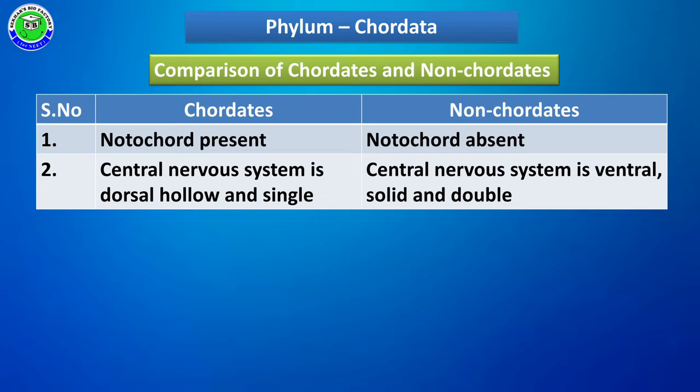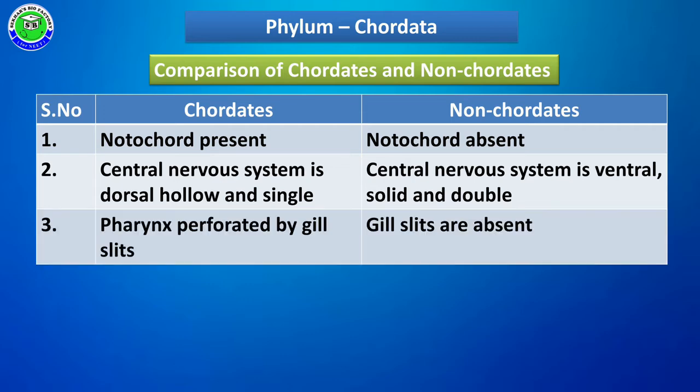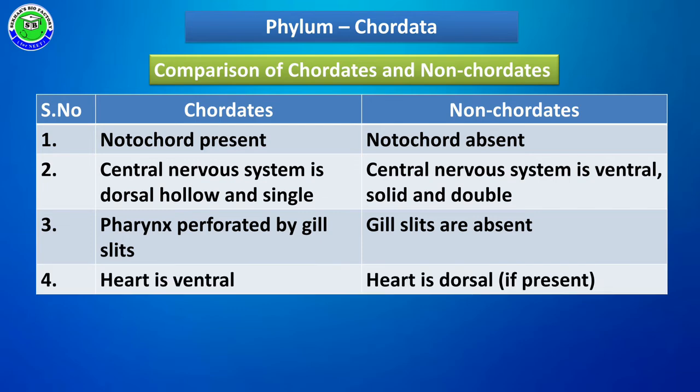It consists of a nerve cord with hollow nature, and it is single. But in non-chordata members, the central nerve cord is at the ventral side, and it is solid and double in nature. The third difference: at the pharynx region, chordates have gill slits. These gill slits are present in either the embryonic stage or the adult stage of all chordates. But in non-chordates, such gill slits are absent.